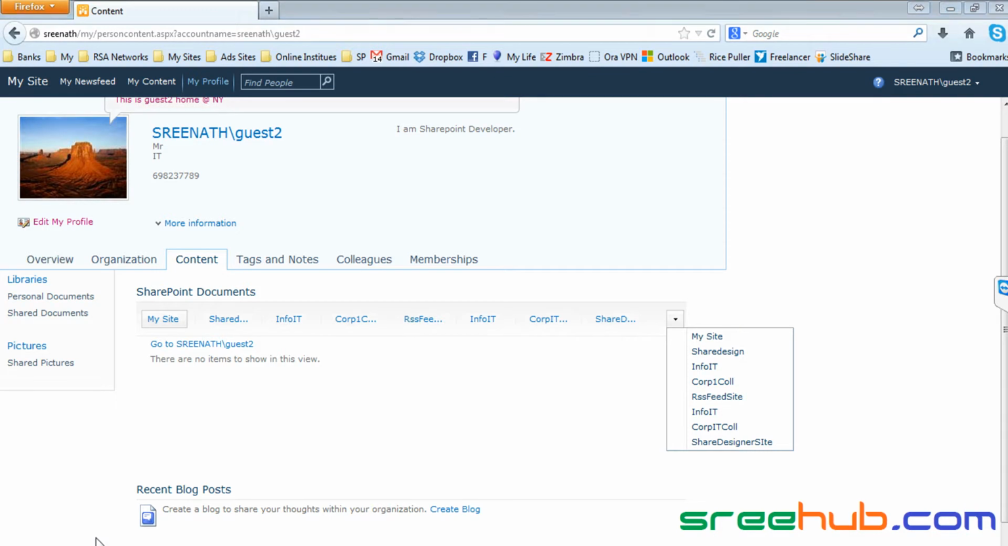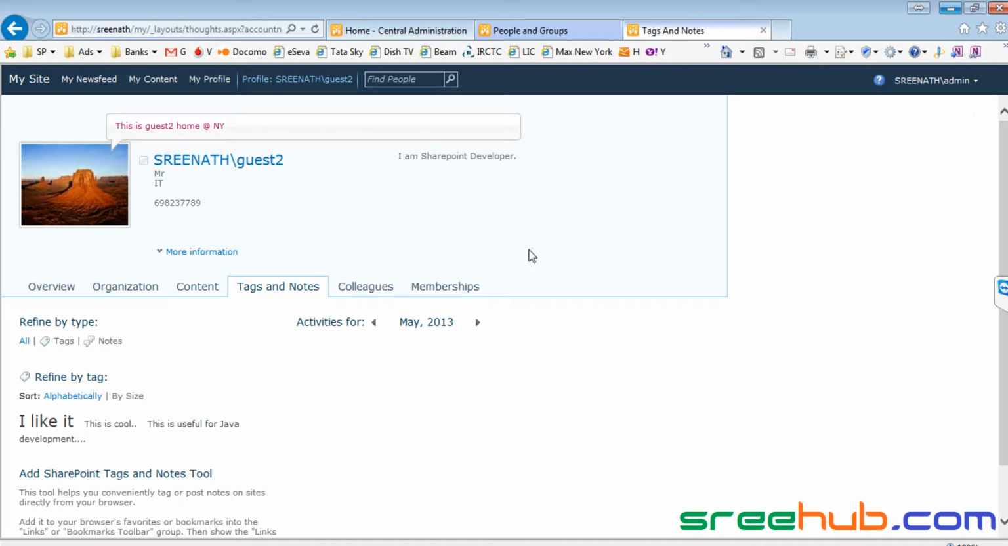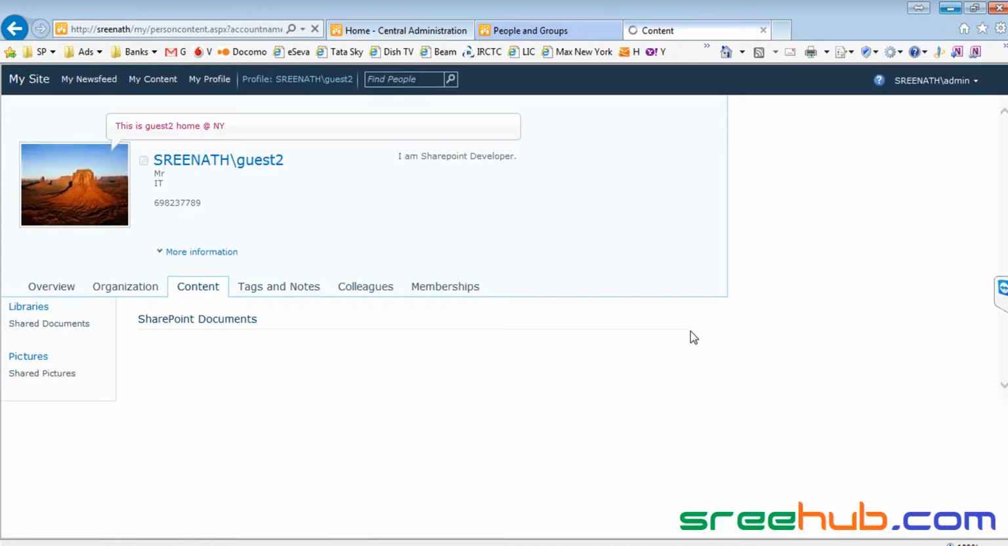And whatever he will be doing will be shown in the content part. Even the other guy which is here, so from admin, if I want to see the content, an admin is a higher authority than guest 2, so he can actually see what he is doing. But if he is a lower guy, below this hierarchy of guest 2, he may not be able to see all the content of this guy. You can see here, he can see all the things.